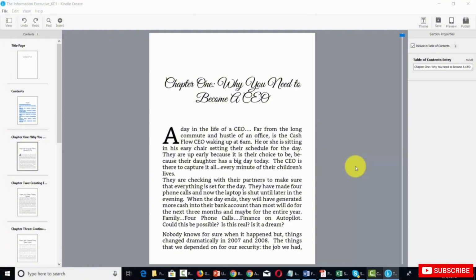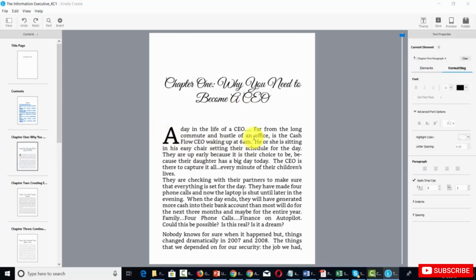Welcome back. Now, what choosing the theme actually does for us is it gives us a consistent way of being able to apply titles as well as formatting throughout the book. And what we've done so far is we have worked with the title page. Now, what we can also do is work with the first page of every chapter. So for example, if we click on this thumbnail for chapter 1, and then we put our cursor inside of the text, what you're going to notice is that you have an element side and a formatting side.